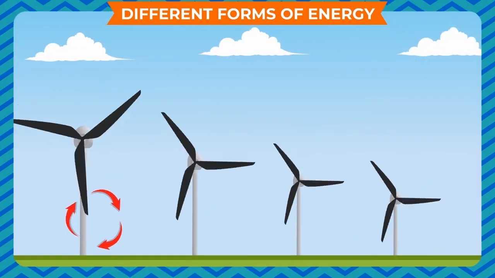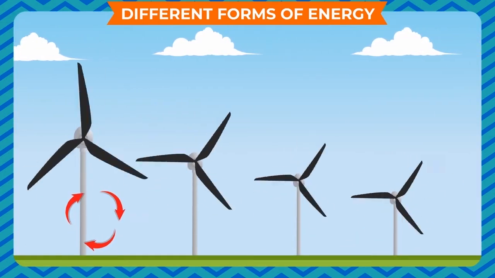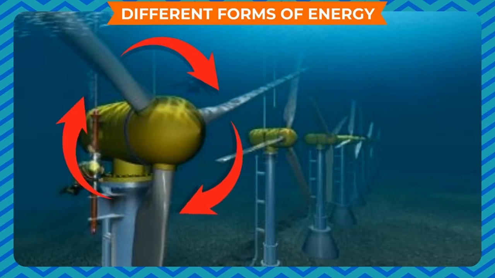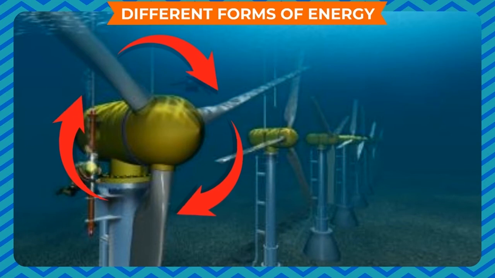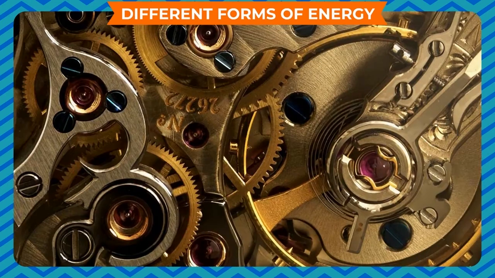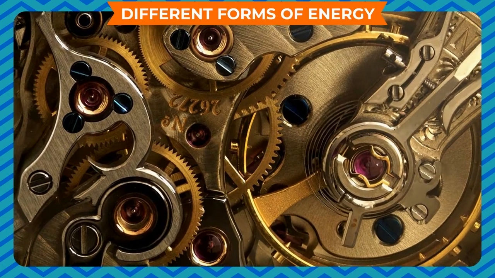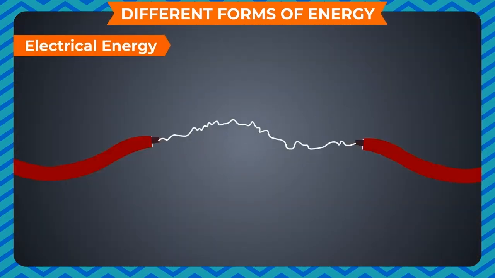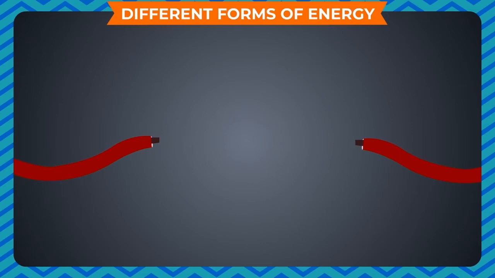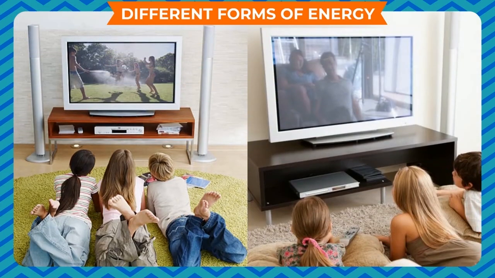Wind helps to move the blades of a windmill, which helps to pump the underground water or to generate electricity. Thus, wind energy is converted into mechanical energy. Electrical energy. Nowadays, this form of energy is commonly used. This energy is used in our houses for running various machines and electrical appliances.